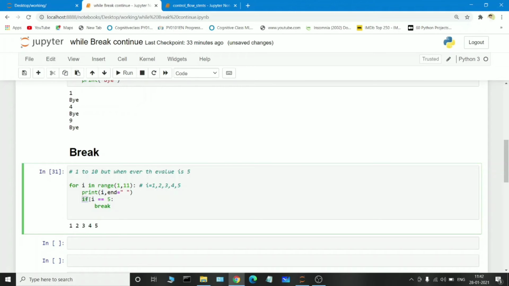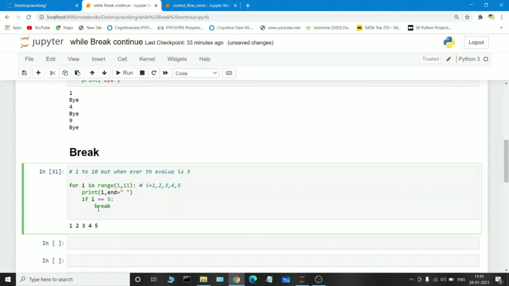So it again checks the if condition. So if I is equal to 5, is the condition true? What is the I value here? Initial I value is 1, but after repeating 5 iterations the I value is 5. I is equal to 5, which means 5 equal to 5, the condition is true, so it will go inside the if block, and we are breaking the loop.